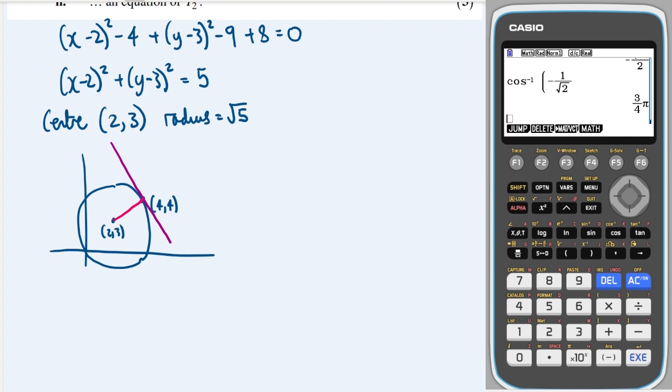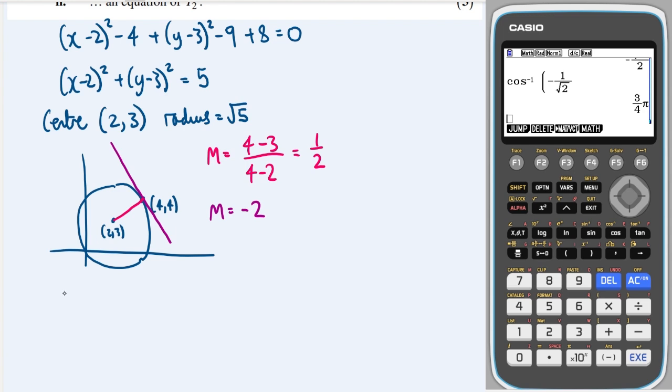So the gradient of the red line, let's do it in red, is equal to the change in the y's, so 4 minus 3, over the change in the x's, so 4 minus 2. So that's equal to 1 over 2, so half. So that means the gradient of the purple line is the negative reciprocal, because tangents and radius meet at 90 degrees. So the gradient of the purple line is minus 2.